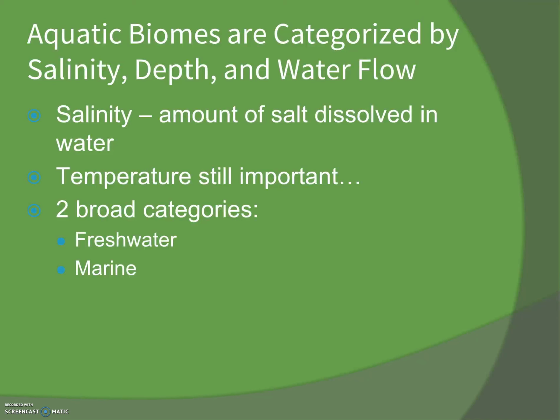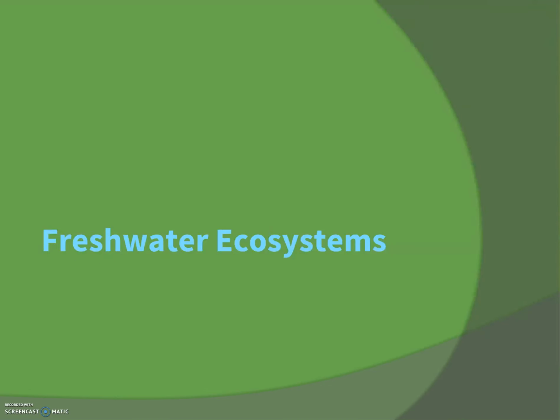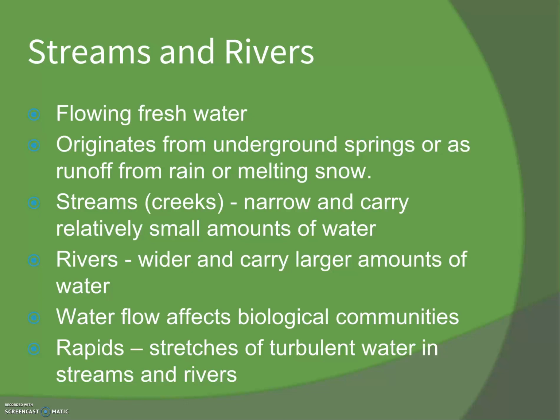So aquatic biomes are categorized by salinity, depth, and water flow. So this is how we're going to figure out which one they are. Salinity, the amount of salt dissolved in the water. Temperature is still important, but we really categorize our aquatic biomes as freshwater or marine. So let's take a look at the freshwater ecosystems first.